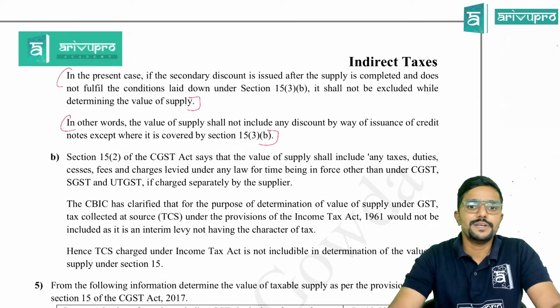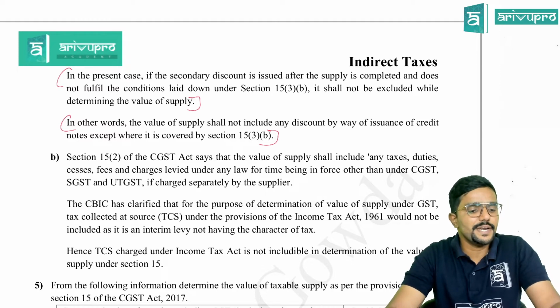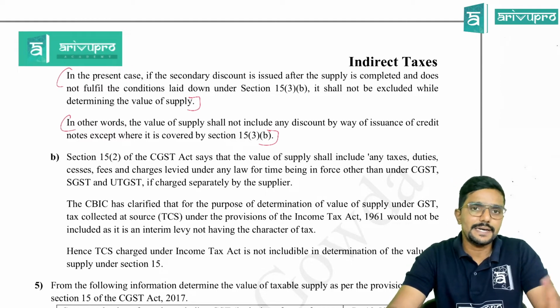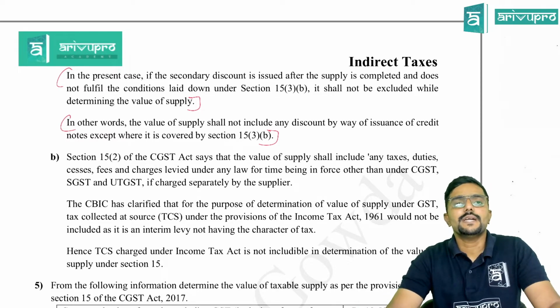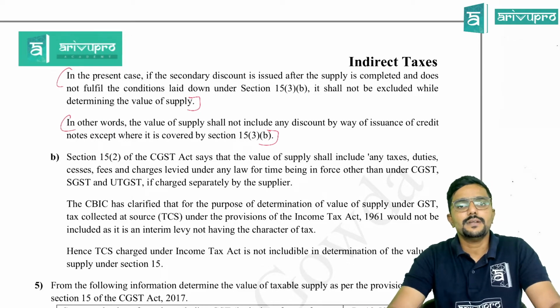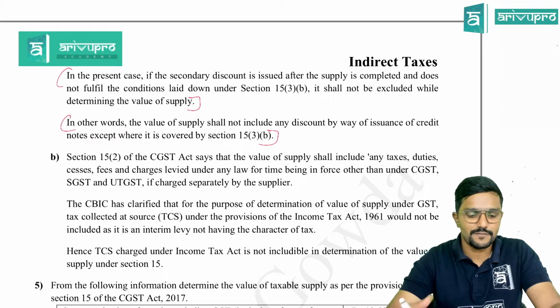Yeah, you can also mention: if by chance for a secondary discount, the supply was agreed at the time of supply, and if the credit with respect to the discount is reversed by the recipient, then it can be reduced while calculating the value of supply as per section 15.3b. You can mention that point instead of writing this last paragraph.